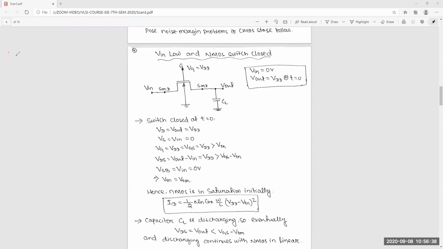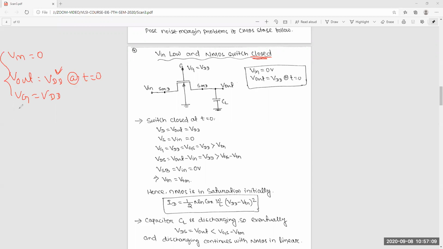So initially V in is equal to 0, and it is 0 because we want to pass 0 to the output, and V out is equal to VDD at T equal to 0. Means initially V out is equal to VDD, and the switch is closed, which means your VG is equal to VDD. Clear these 3 points? Yes, sir.